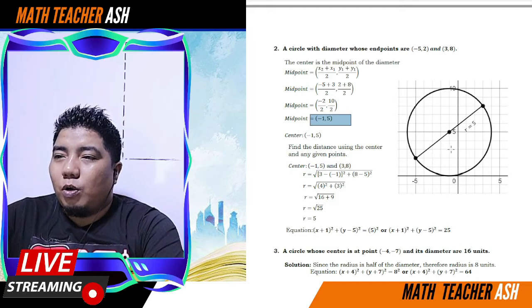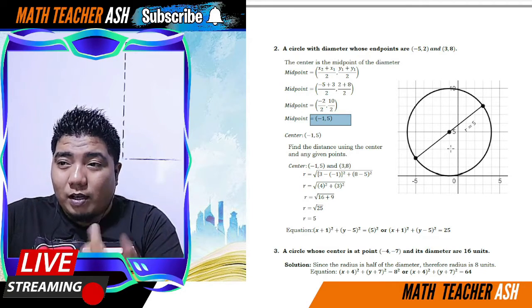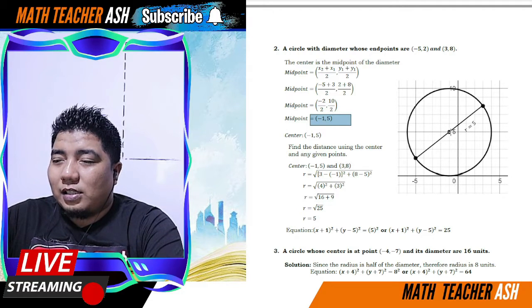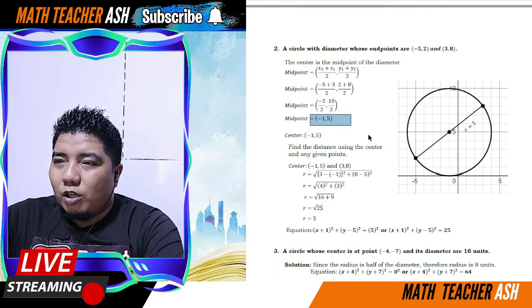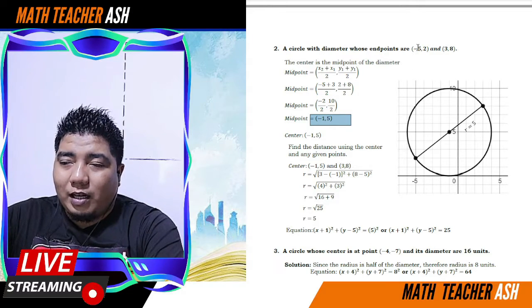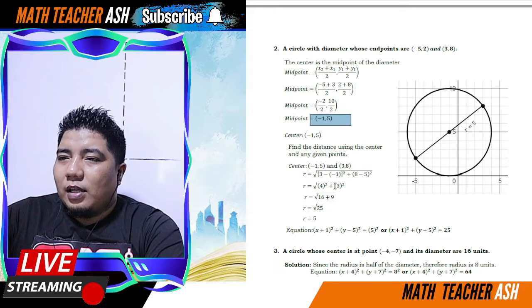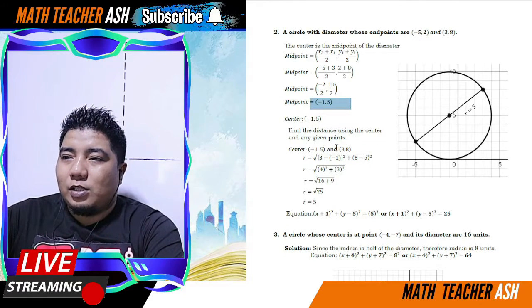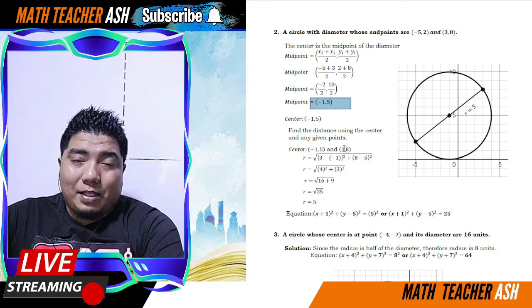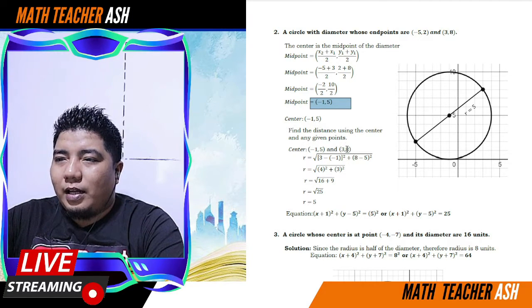Okay. So, next niyan is the radius. Okay. So, gaano ba kalayo ang radius? So, you can use the distance formula for this one. Okay. So, negative 1, 5, and then any. Pwedeng 3, 8. Pwedeng negative 5, 2. Either way, the answer is still the same. So, dito, ang pinakita dito is yung 3, 8 ang ginamit niya. So, therefore, 3 minus negative 1, and then 8 minus 5.